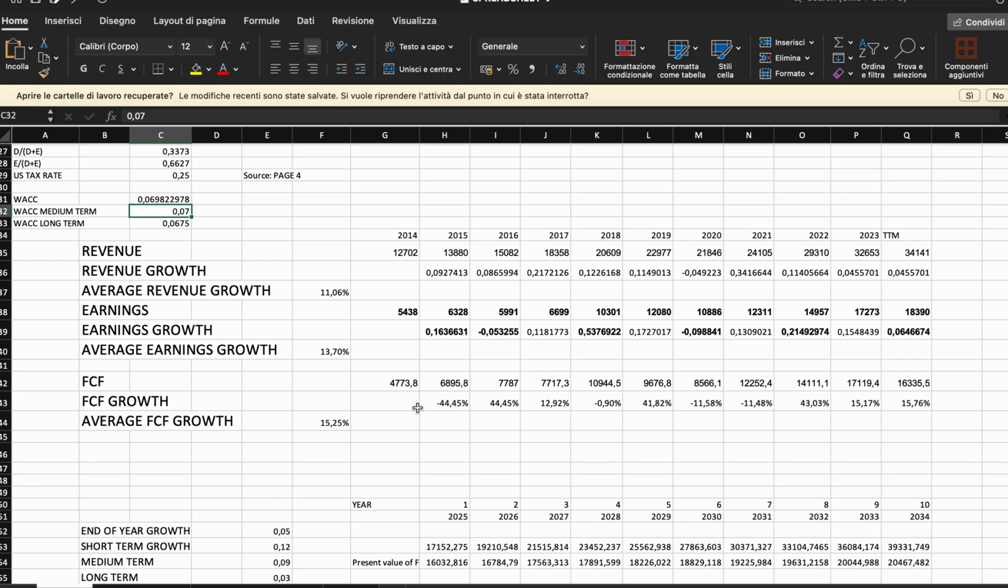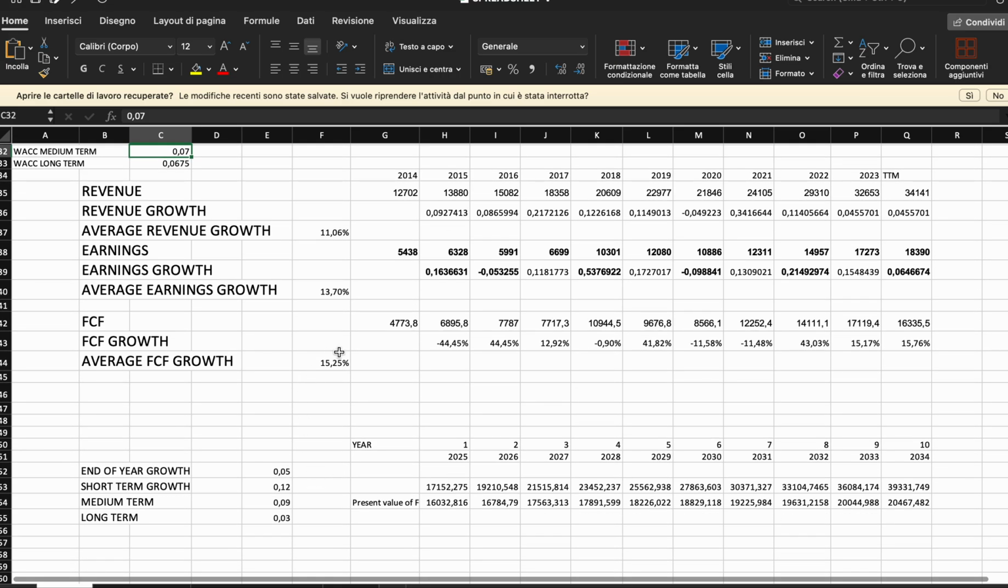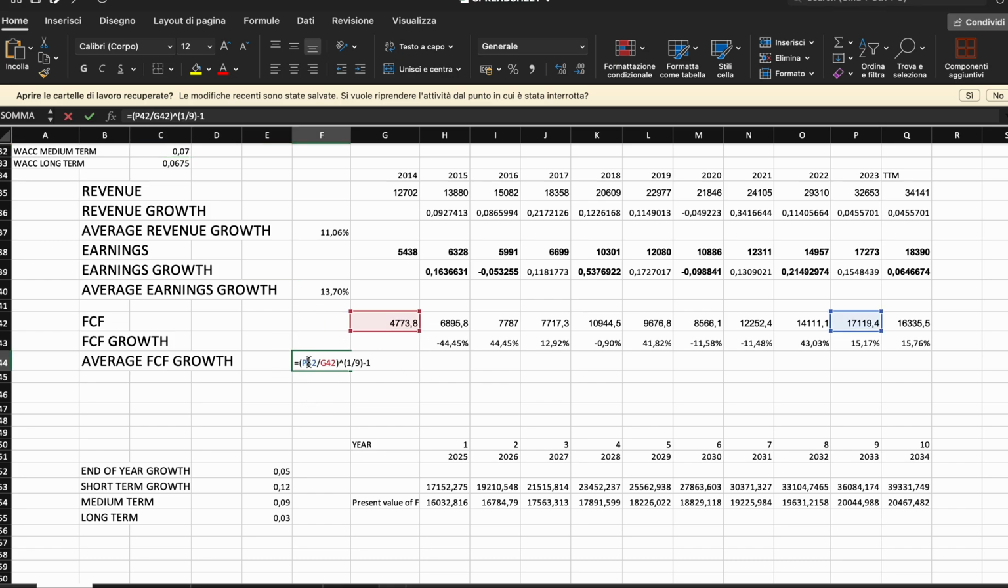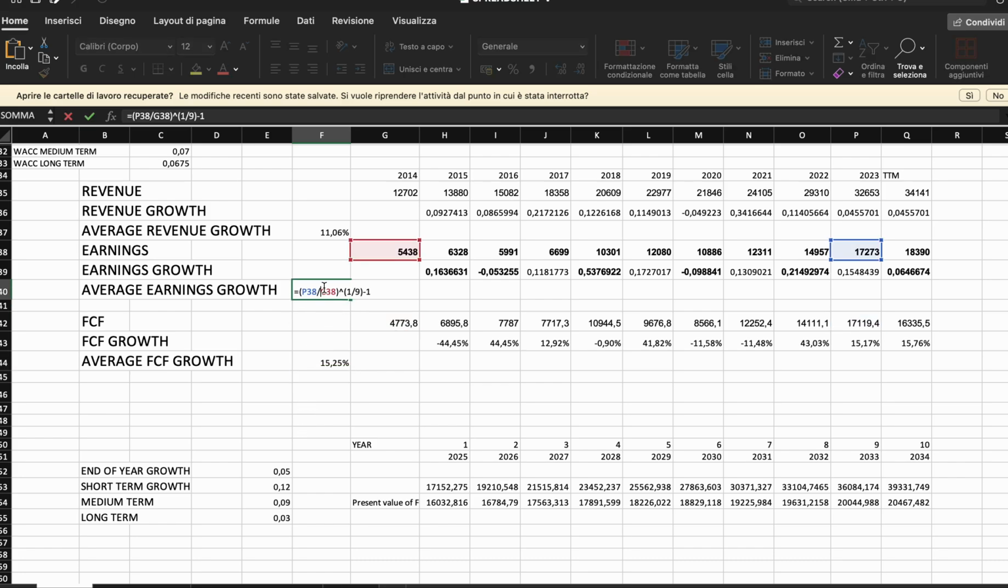So the revenue has grown, the earnings even more, and we see that free cash flow has done very, very well year over year. This is a compounded annual calculation. So here's the formula if you want to see it. And it's the same for the previous ones.